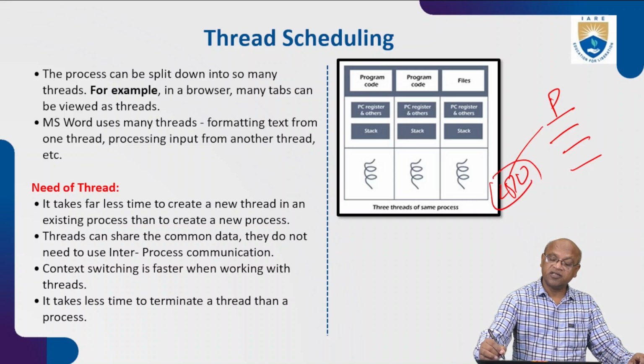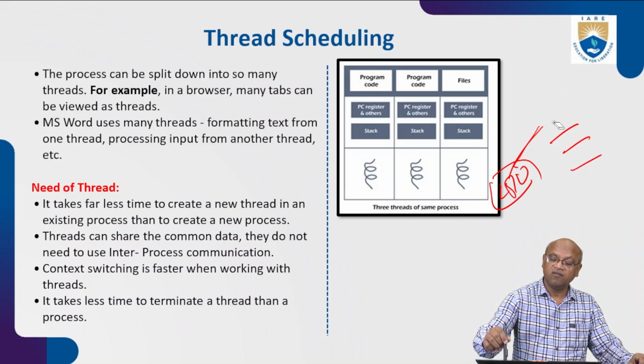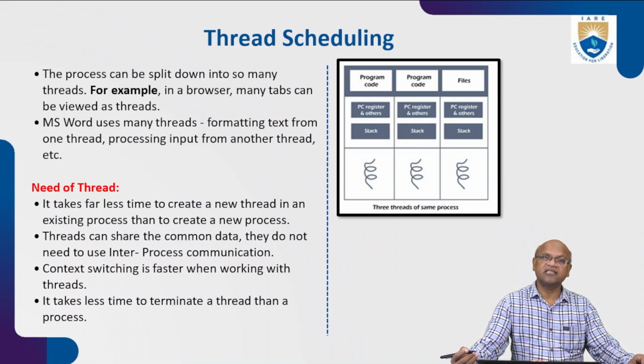Once you are executing, it is one thread. One task to be completed means there will be a number of threads. In a single stage no process will be executed; it requires some steps or stages, and each stage is a thread, you can say.